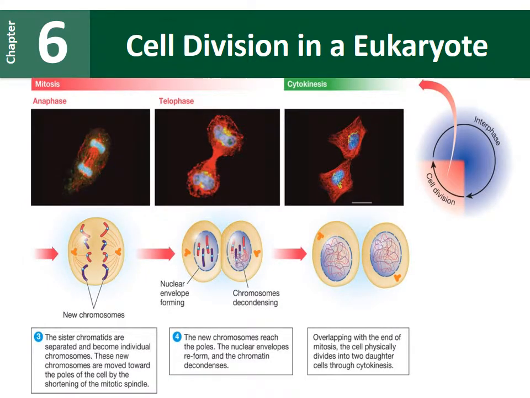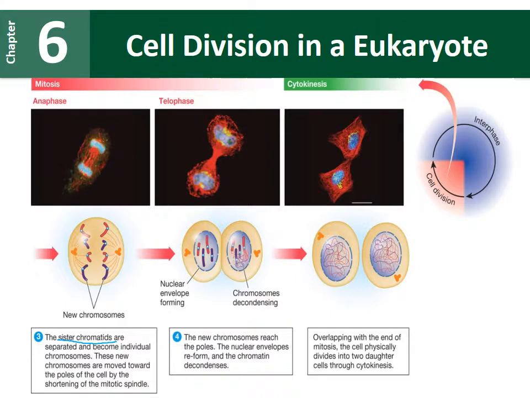After those chromosomes are lined up in the middle, the cell will do anaphase, where the 2 sister chromatids are separated from each other. So all of the arms on the left get pulled to the left. All of the arms that were on the right of the chromosome get pulled to the right.